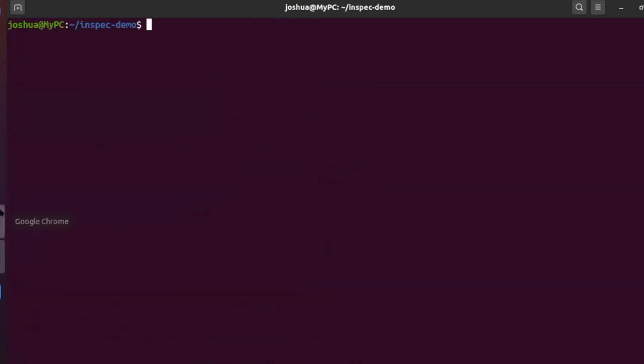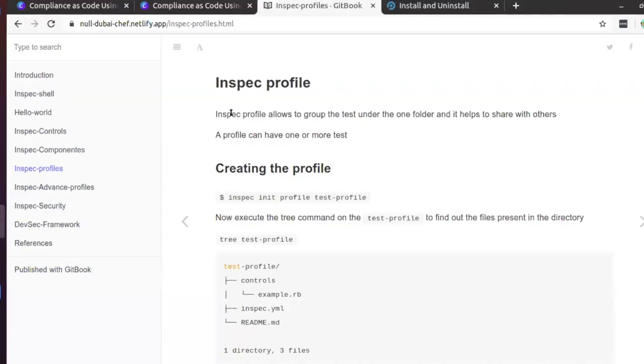The inspect profile allows us to group many other tests under one folder, so that it is easy to use.